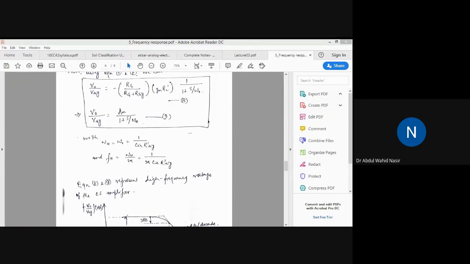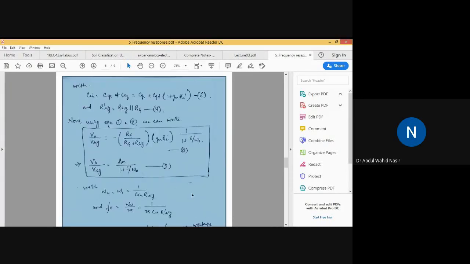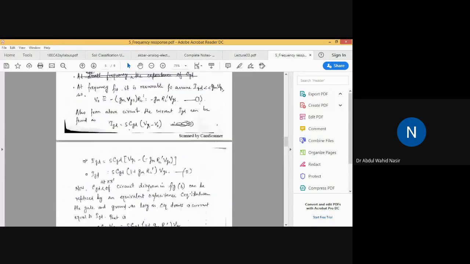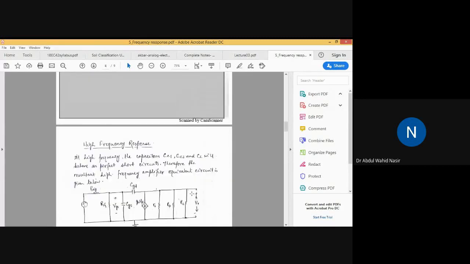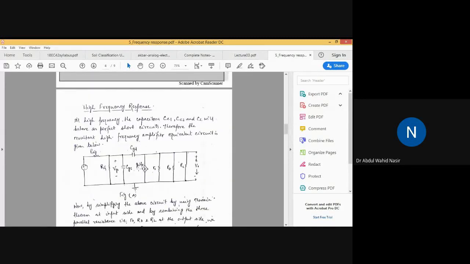It is very important. Anyone having any doubt? I will just scroll down once again. This is the high frequency response. This is the first circuit diagram that we have considered by ignoring CC1, CC2, and CS. Why have we ignored all these capacitances and replaced them by short circuits? Because at a high frequency, all these capacitances will work as a short circuit.